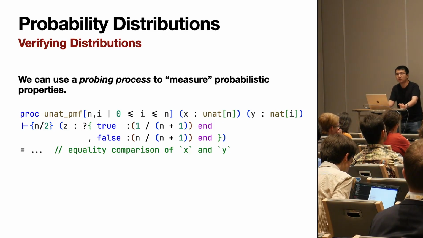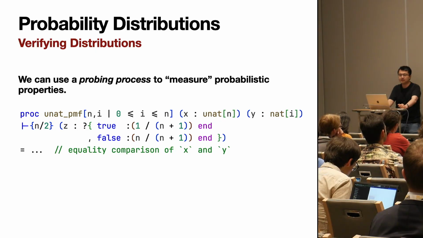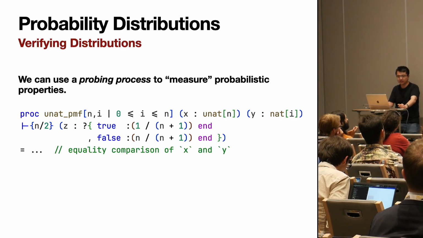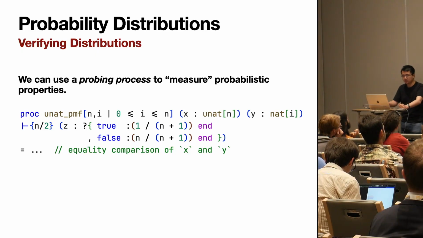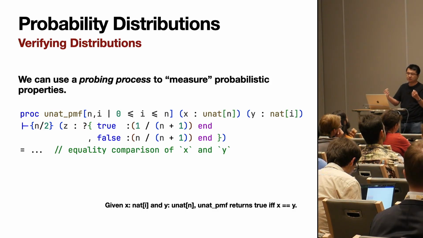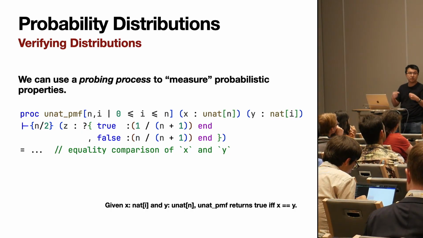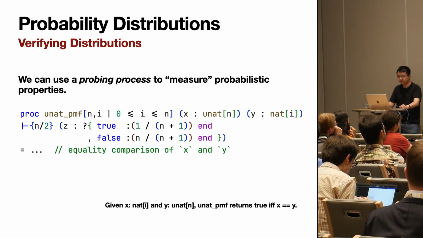The important thing to note about this is that x is random, whereas y is arbitrary, but it's fixed. And all this UNAT PMF function is doing is an equality comparison of x and y. So it's going to return true if the number of successor messages it observes on x and y are the same, and it will emit false if it sees something different.